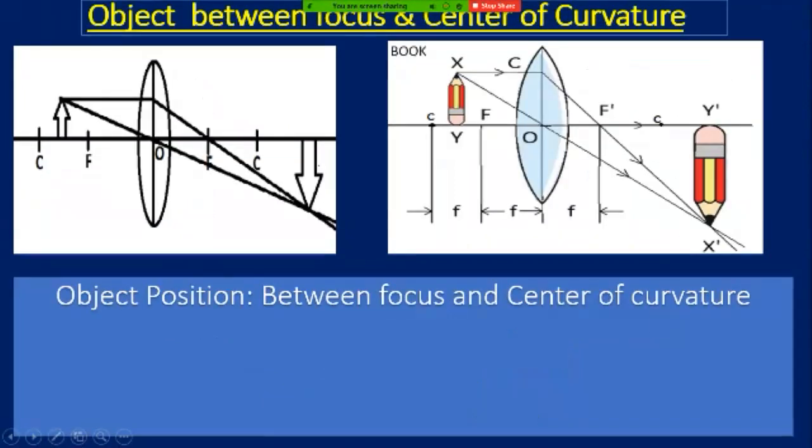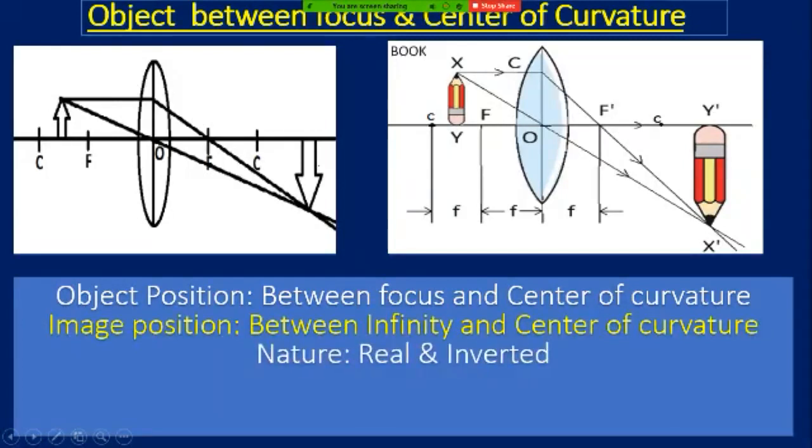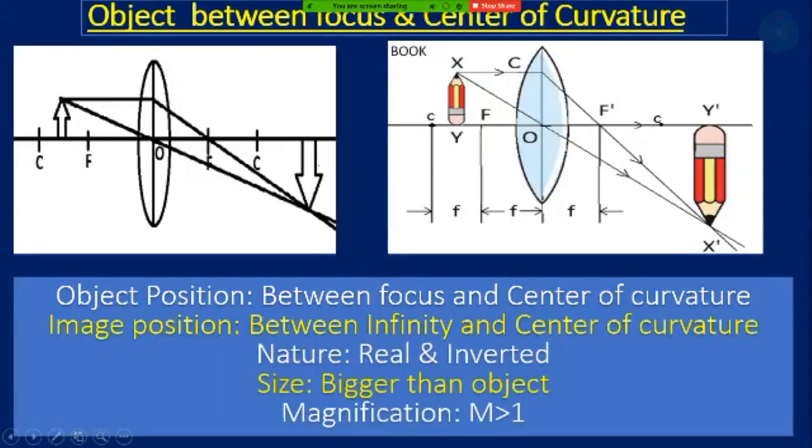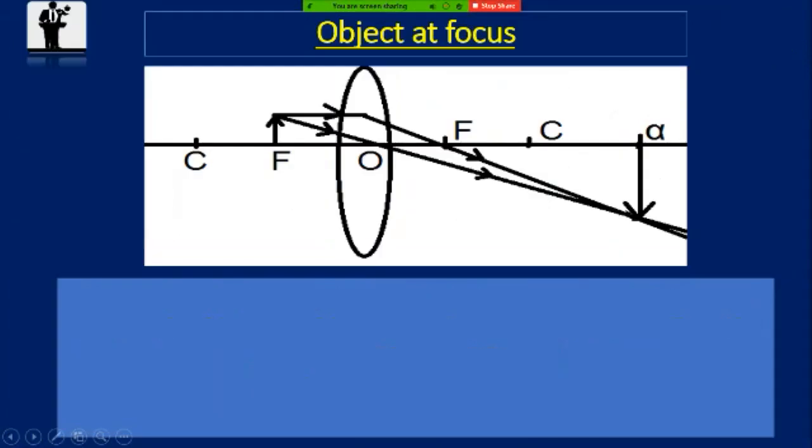Now, object between focus and center of curvature. Focus and center of curvature means this is 4, and we are getting 2, that is, in between the center of curvature and infinity, or beyond the center of curvature. Object at focus. So focus means 5, we are getting 1. So this is infinity.